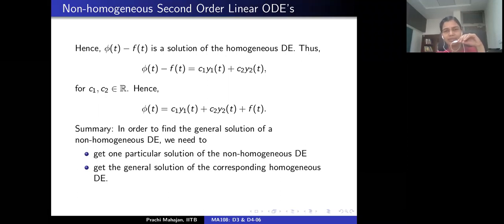P and Q are assumed to be continuous, and the way it is stated here, even R is assumed to be continuous. I will get back to you on whether one can actually drop the continuity of R. But for now, to be on the safer side, let's also assume R to be continuous. Is that okay with everybody? Yes, ma'am. Okay.